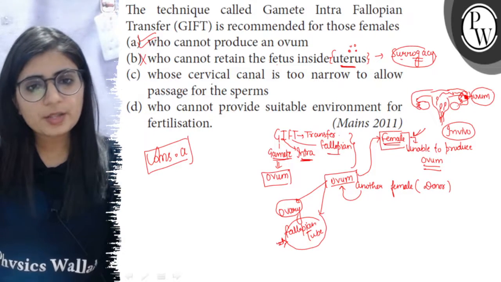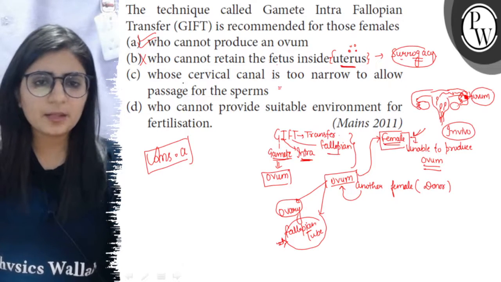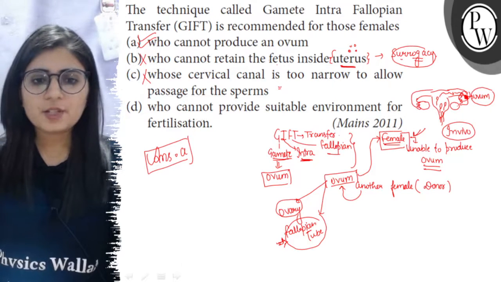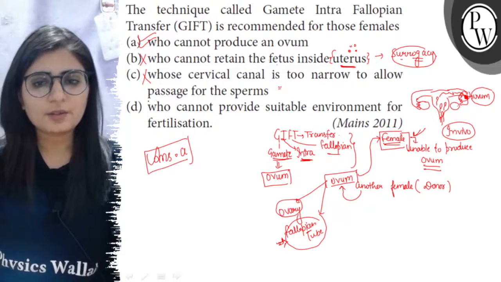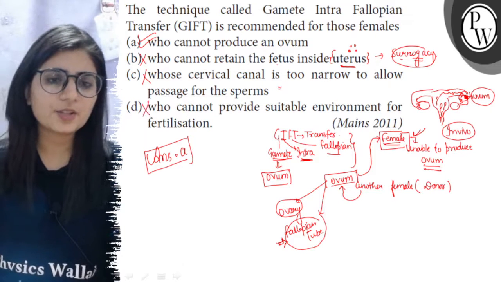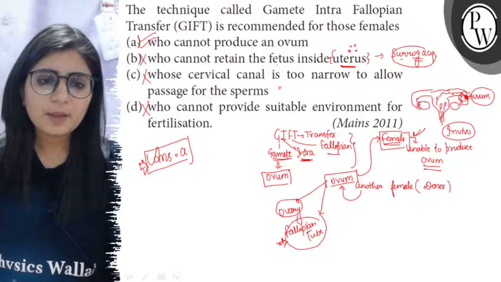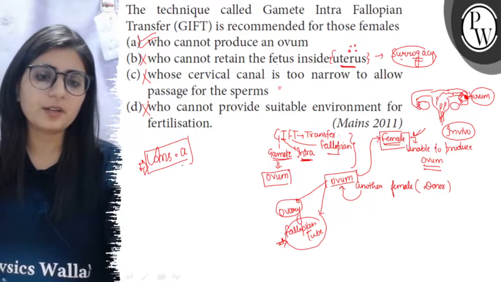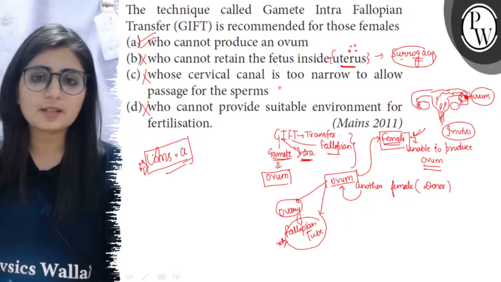Then third is whose cervical canal is too narrow to allow the passage of sperm. In that case IVF can be done. Who cannot provide suitable environment for fertilization. So in that case ICSI or IVF, means in vitro fertilization, is required. So if the female is not able to produce her own gametes, so gamete intrafallopian transfer technology is to be used. So option A is the right match.